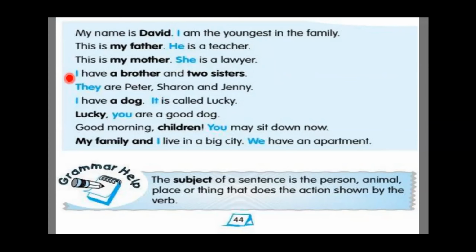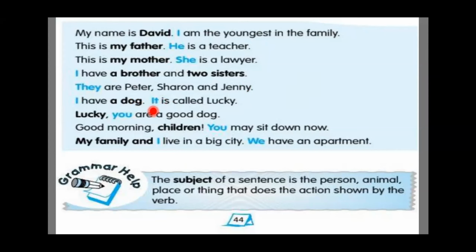Then I, all of you may be aware, when we are talking about ourselves, then we use I pronoun. I am a girl, I am like this, whenever you are talking about yourself. Then they pronoun, all of you may be aware, when we are talking about more than 2, 3 people, then you can say they are girls, they are boys, like that. So when you're referring to more than 2, 3 persons, plurals, then you use they.